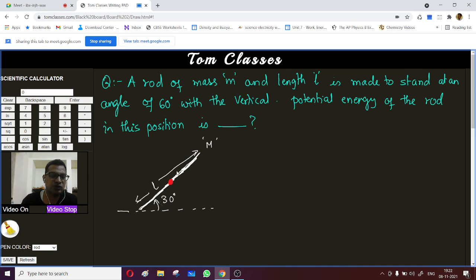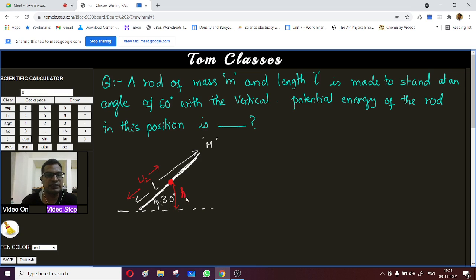Okay, if this rod is lying horizontal, it will be this midpoint, right? So this rod can be assumed that the entire mass is concentrated over here. So what is this distance? It will be l by 2.